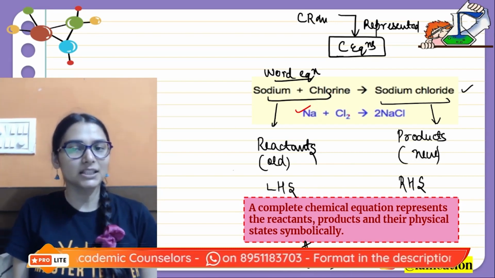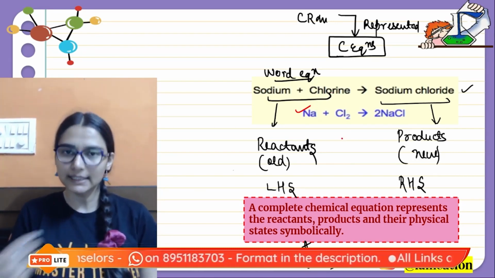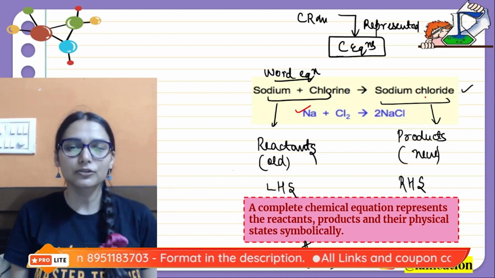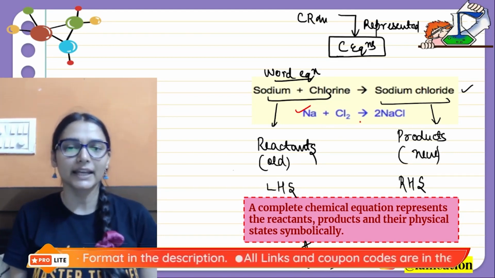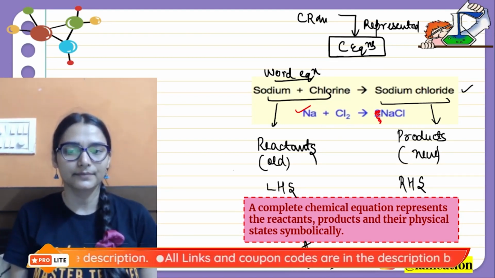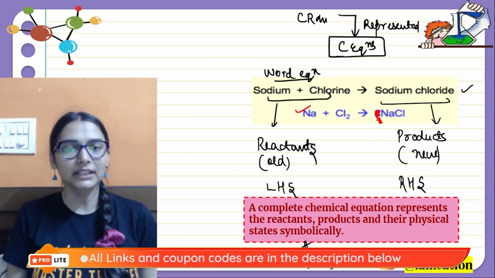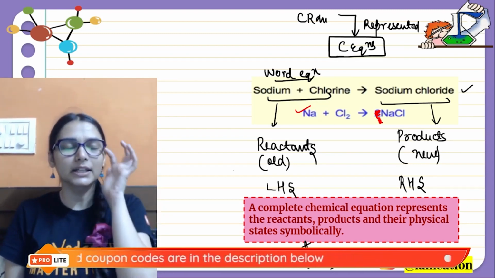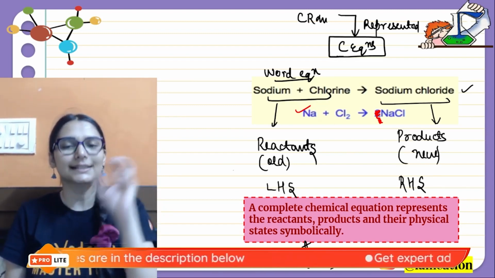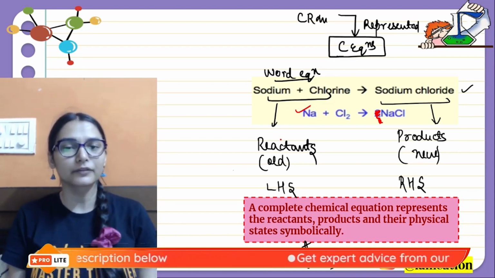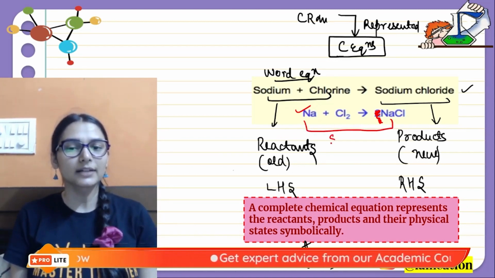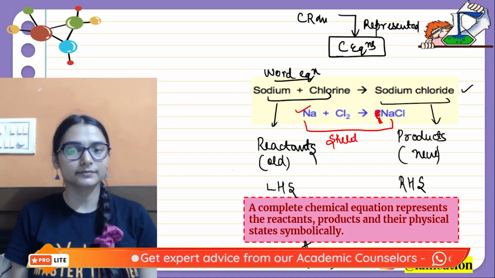Then we can write chlorine as Cl2, it's a diatomic gas, leading to the formation of sodium chloride, let's say NaCl only. Okay, so when we replace the chemical name with the chemical symbol, or you can say the formula of the compound, that will be a skeletal equation.